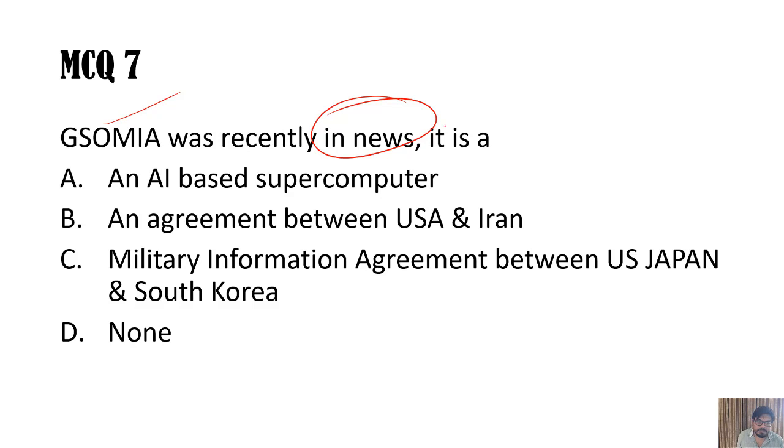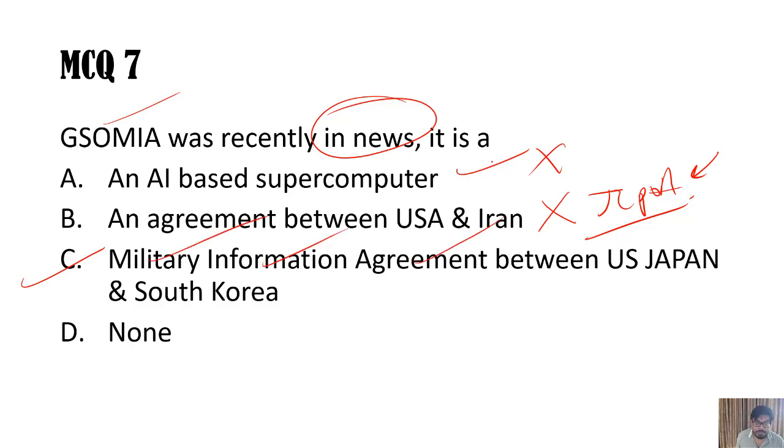What is that? Is it an AI-based supercomputer? No. Is it an agreement between US and Iran? That was JCPOA, not GSOMIA, where America has withdrawn from it. C is the answer here. It is the military information agreement. Okay. And it is between US, Japan and South Korea. For what? For North Korea's nuclear testings and nuclear issues which were going on.